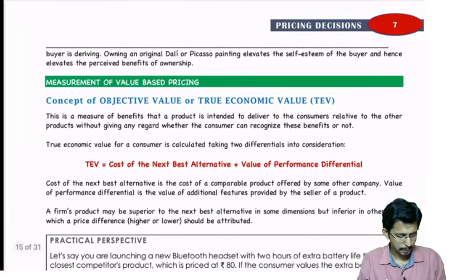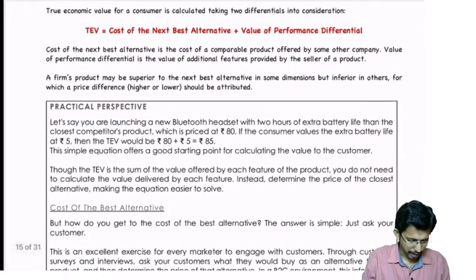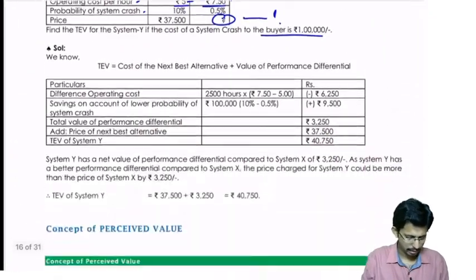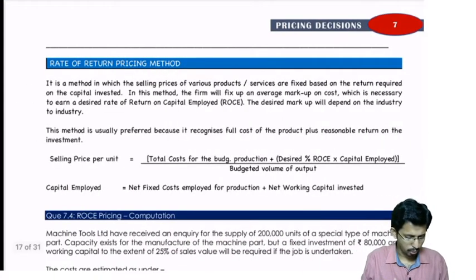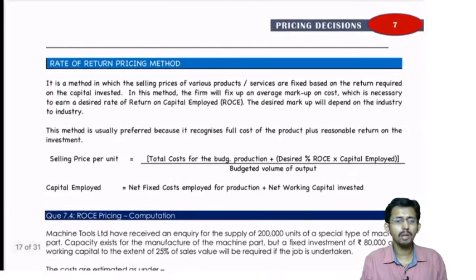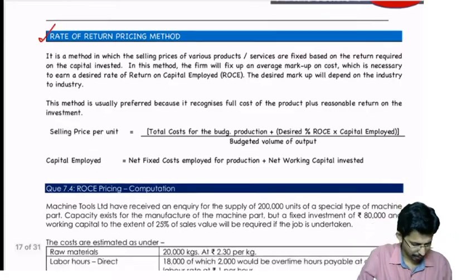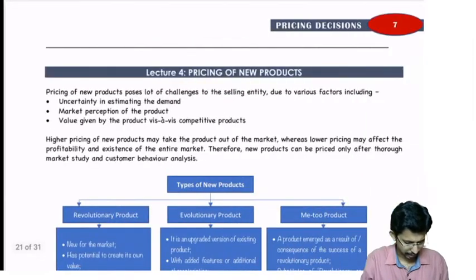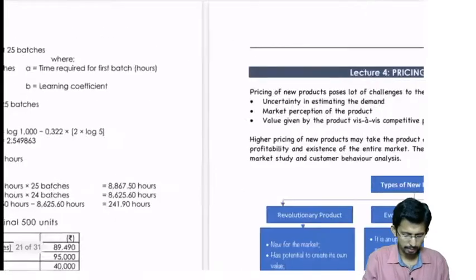Then you have the meaning of objective value or TEV, true economic value, that also we saw in the afternoon session. Then we have done certain problems with respect to the TEV. Then perceived value, the meaning of perceived value, that also we saw. Then from this onwards, it is not there in your study material. Rate of return pricing method. I will come to that. Then this is another rate of return. These are some problems on return on capital employed, ROCE pricing or rate of return method pricing.